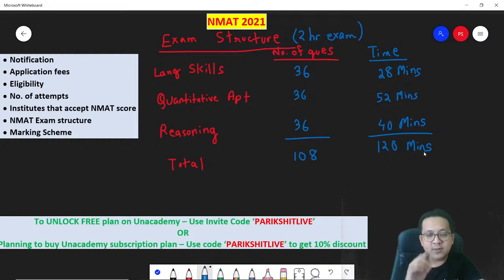You can't switch between sections. Can you solve 2 questions from quants and the third question from language skills? No. Once you start, let's say quants, for the next 52 minutes you'll be doing only quants. But you get the right to decide the order in which you are going to attempt the paper. That's the beauty of the NMAT, last year and also this year. So you decide accordingly, and please find out which is your strongest area. Attempt that area first in the exam. Clear? So this is how the NMAT has been structured.